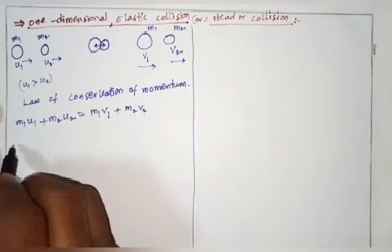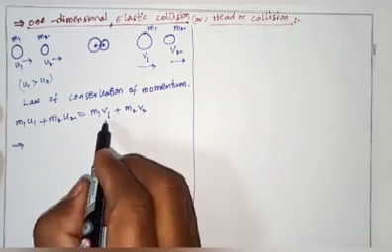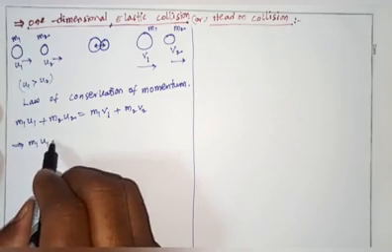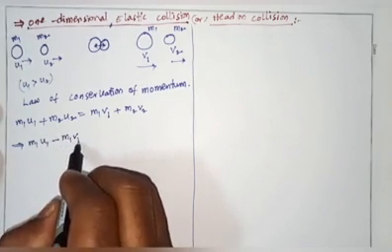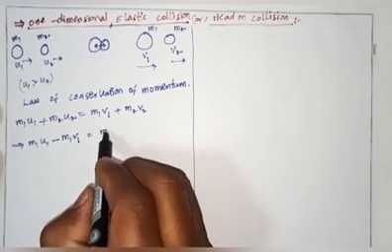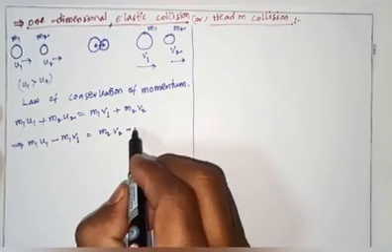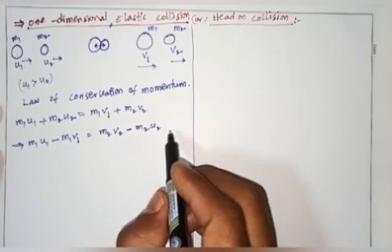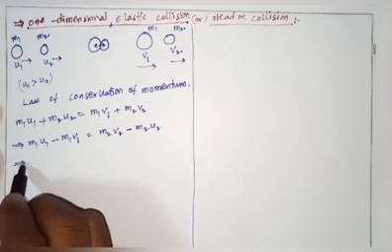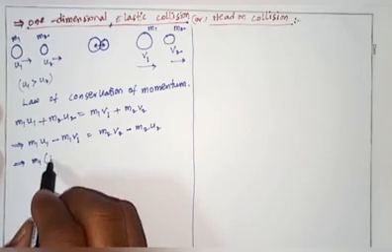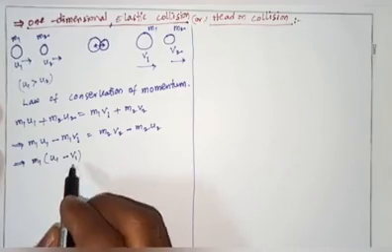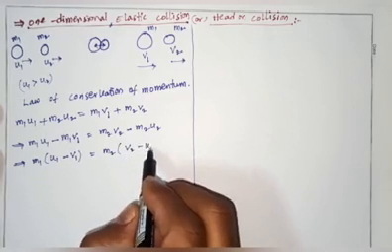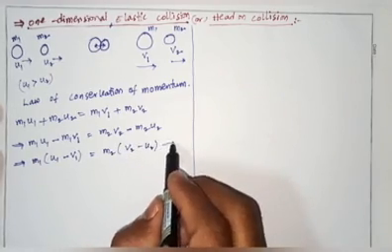From this equation, the m1 terms are taken to one side: m1 u1 minus m1 v1 equals m2 v2 minus m2 u2. The m2 u2 term is taken to the right side. Here m1 is common, so m1 times (u1 minus v1) equals m2 times (v2 minus u2). So this is equation number 1.